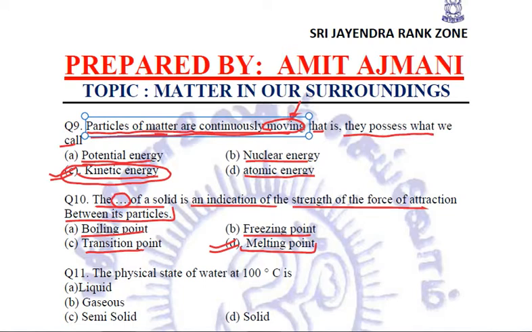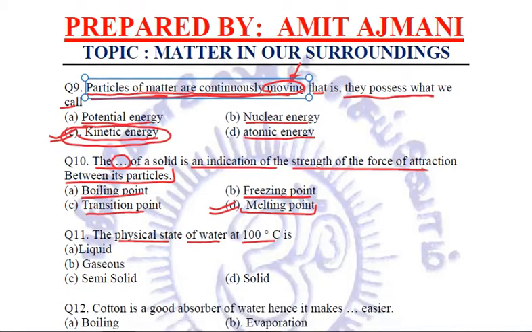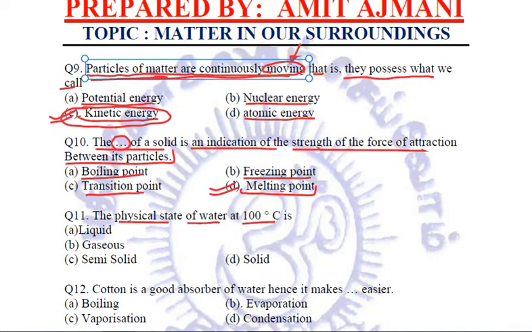Next question is, the physical state of water at 0 degrees Celsius is. Which is the physical state? Is it liquid or gaseous or semi-solid or solid? Simple. The answer we know, that the physical state of water at 100 degrees is liquid form. So A, liquid is the answer.